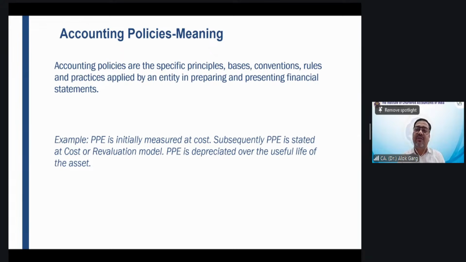Your depreciation is based on the useful life. What is the definition of useful life? Useful life is an estimated life, right? Can you estimate a human's life? Sorry, I mean to say, can you say that Mr. Garg, you will live for 70 years? Can you say that? No, you cannot say with conviction. You can only say with the best estimate the likelihood that you will live for 60, 65 years, for example, right? So it is an estimate. It is a best estimate. It is not an accurate amount.